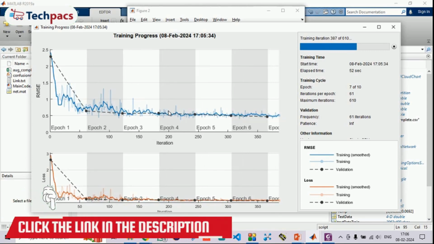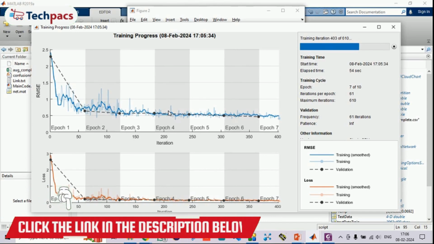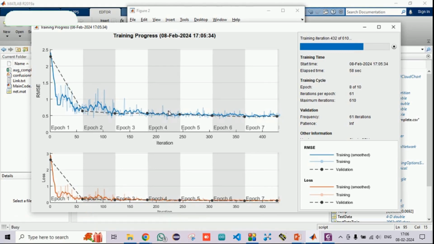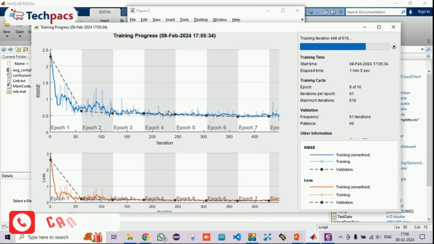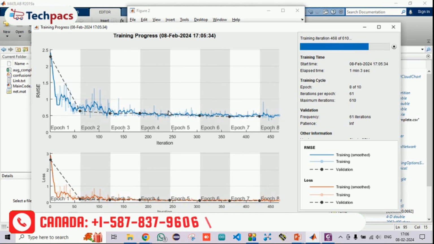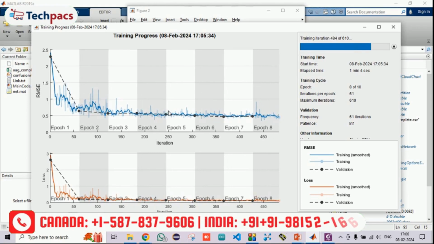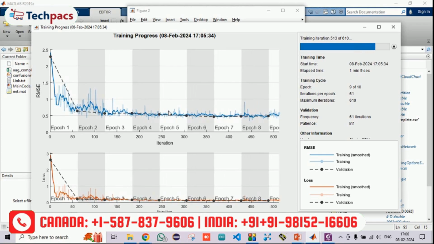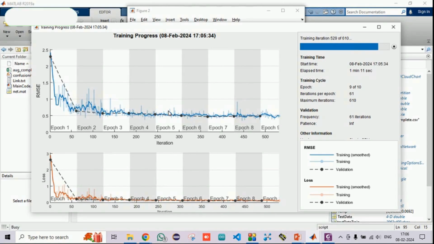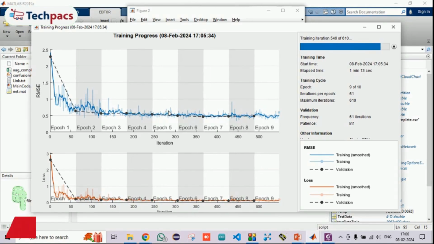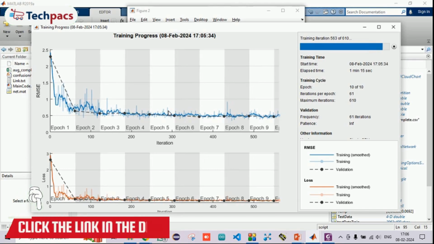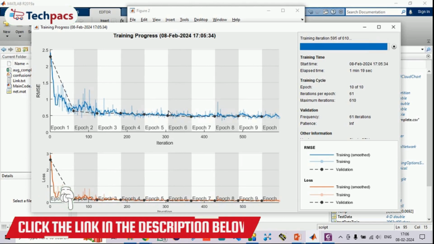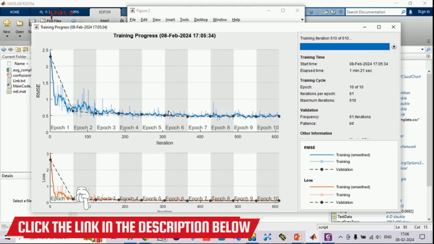This is the third run we are performing. Let's see what outcomes we receive, so that we can understand that by running it again and again, the outcomes are expected to be better or worse depending on the data given at the initial stage. 9 epochs are done, and the 10th is going to start. The 10th epoch has started, and the last 61 iterations are in process. Let's see what output we get.